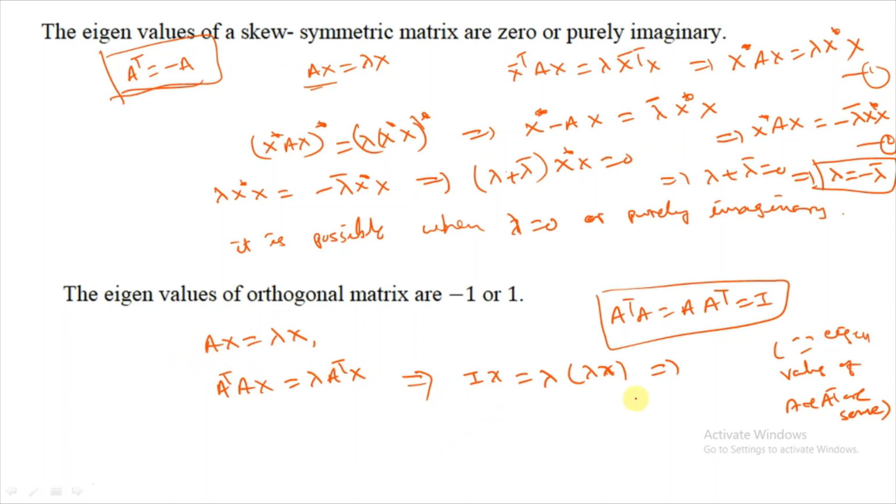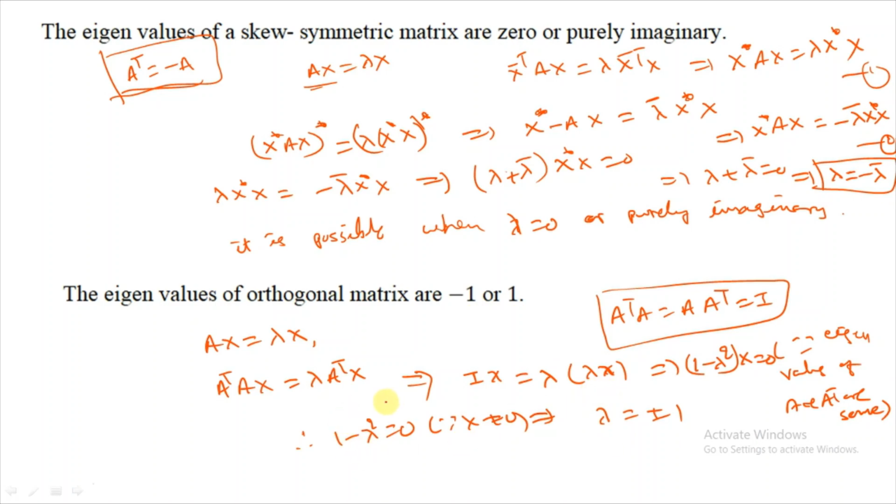That implies 1 minus lambda square times x equal to 0. Eigenvector is non-zero, therefore 1 minus lambda square equal to 0. Since x is non-zero, that implies lambda equal to 1 or minus 1.